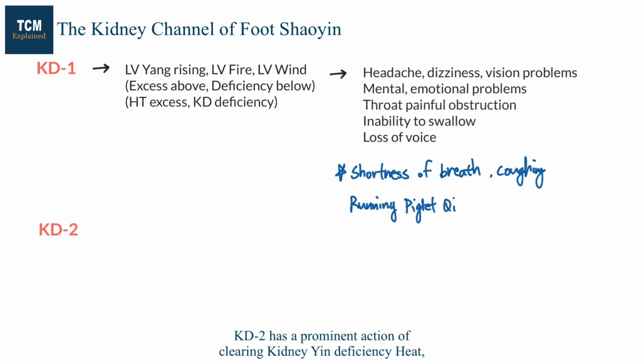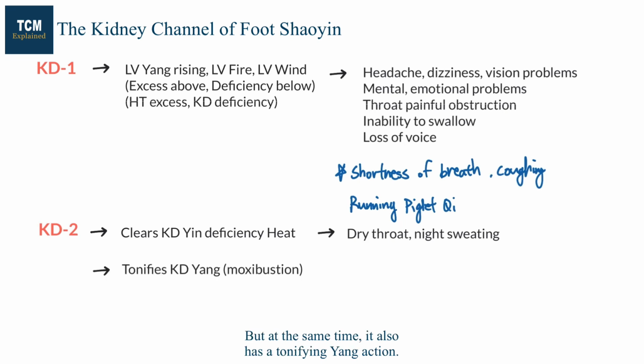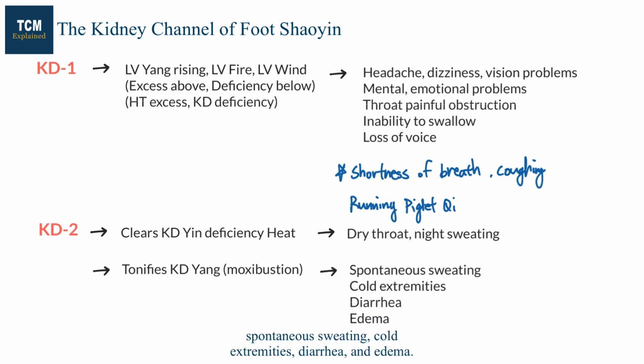Kidney 2 has a prominent action of clearing kidney yin deficiency heat, causing signs and symptoms such as dry throat and night sweating. But at the same time, it also has a tonifying yang action. So moxibustion on this point can treat yang deficiency with spontaneous sweating, cold extremities, diarrhea, and edema.